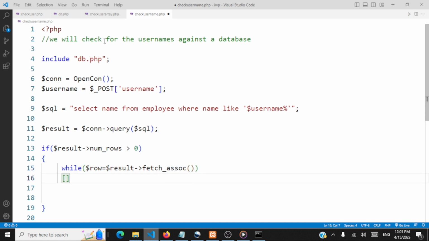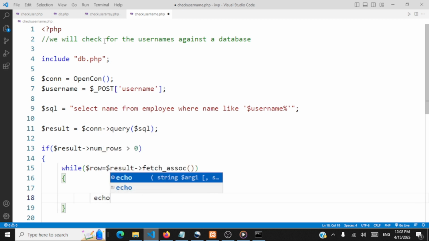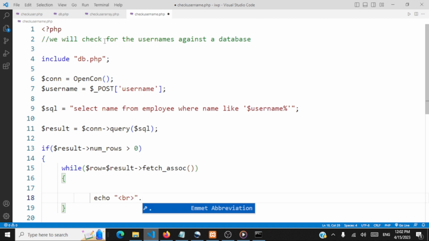And what we'll do is we will display that, we'll echo that. So we'll echo every result in a new line, dot $row and name that's coming in.